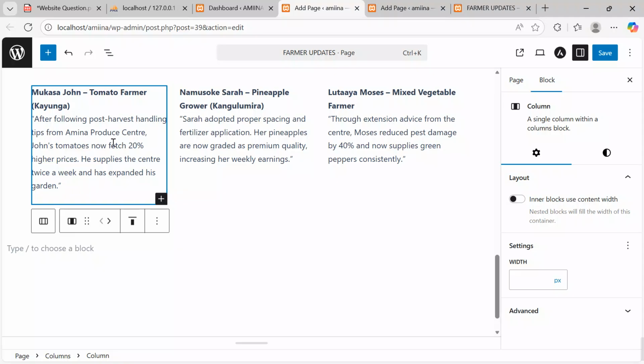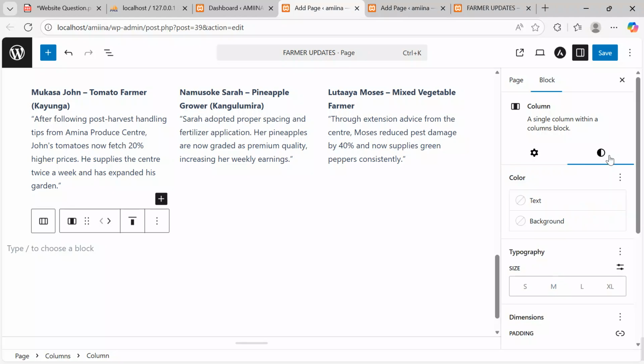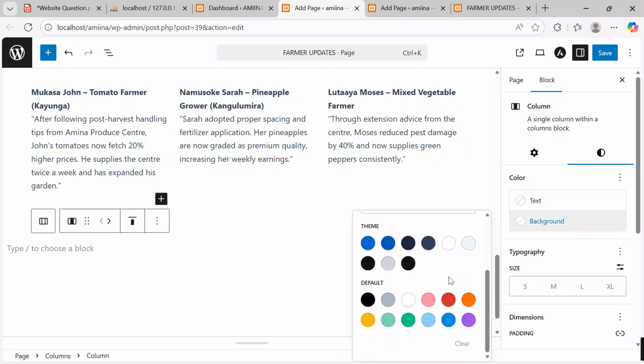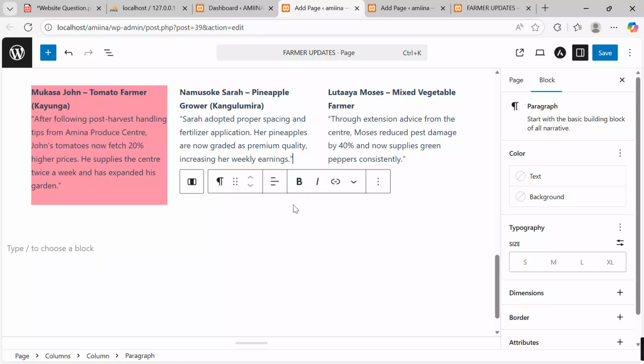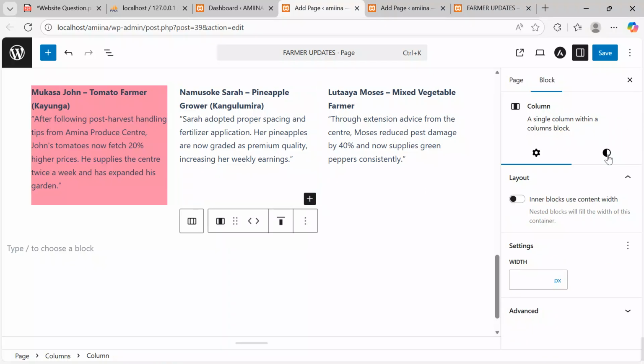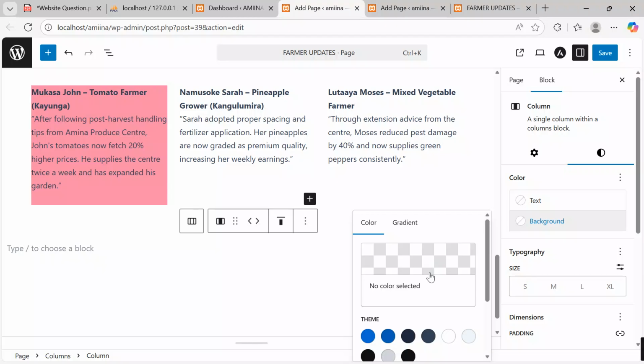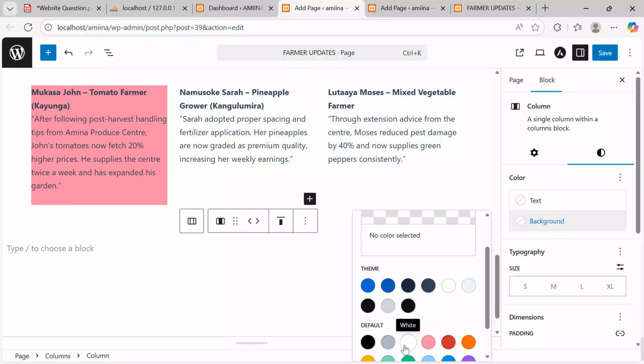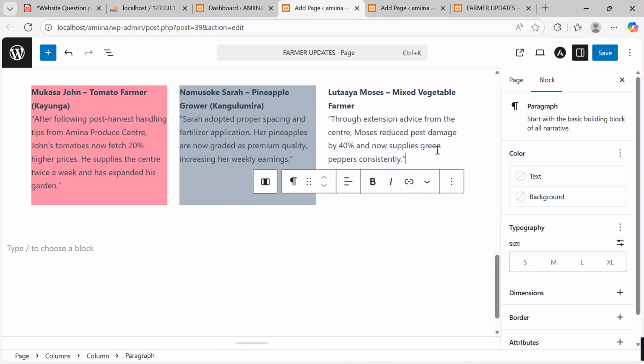Now after checking it at this, I can also go on to add a few designs to make sure that my section is really eye-catching. Get back to styles, background. I want to take maybe this color over there. I can also check this. Check in there. Come to style, background. I want to take something like maybe this. And then lastly, I will check this.